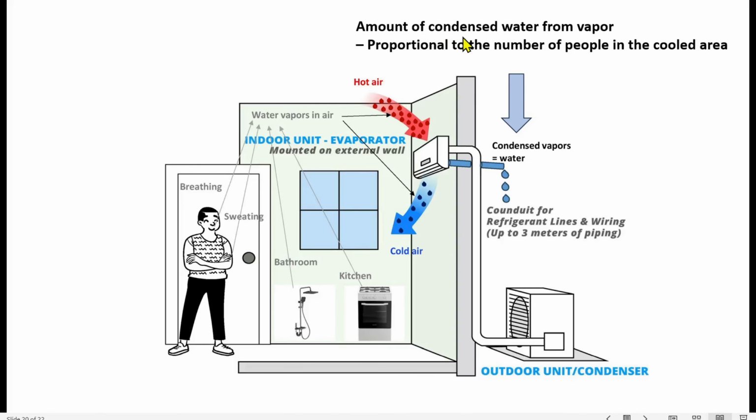The amount of condensed water from vapor is proportional to the number of people in the cooled area. This is the condensed water vapor from the outside of the building. That means if we double the number of people in the house, we'll double the amount of condensed water from vapor.